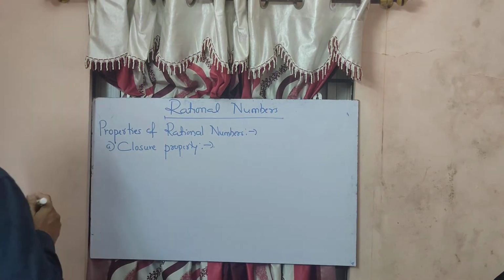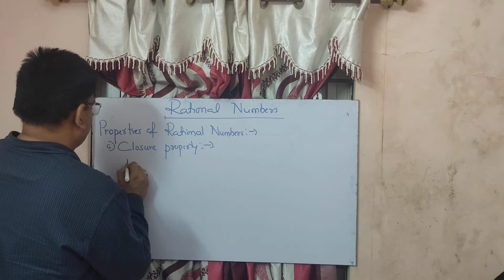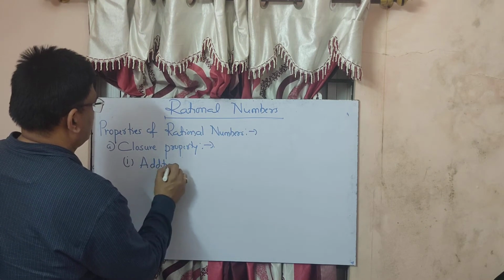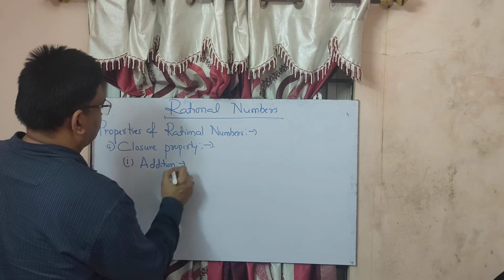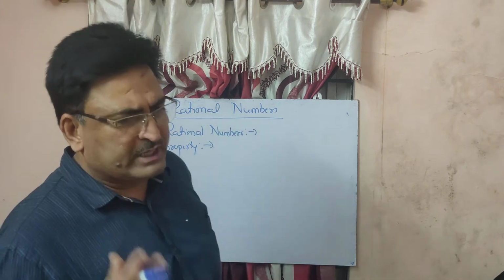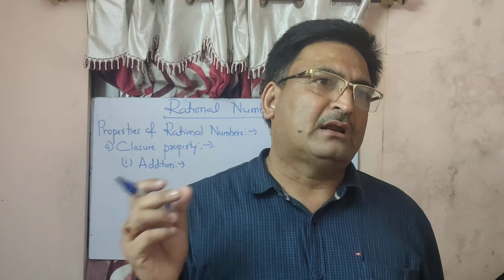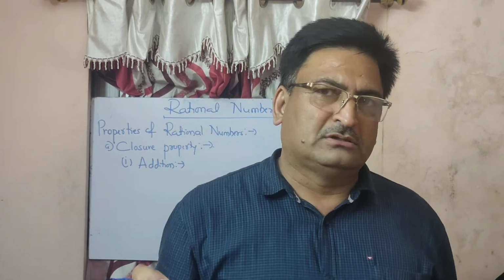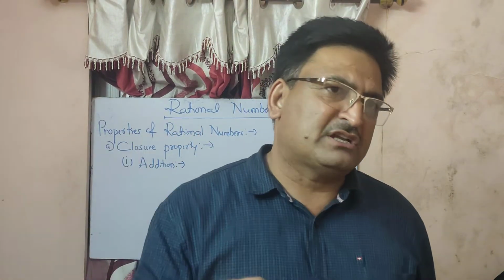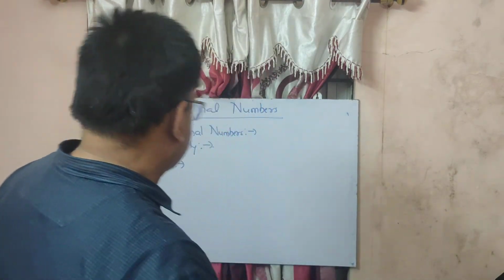So what does that closure property mean? Let us see. First we study about addition. Always remember, whenever we are doing something, we have to remember what we are studying about. Here we are studying about rational numbers, and when we talk about addition, it means addition of rational numbers.